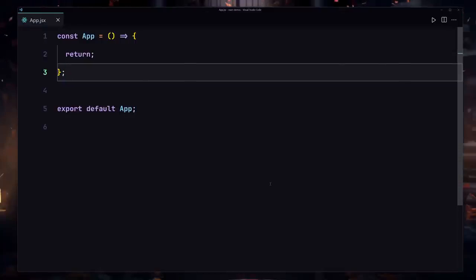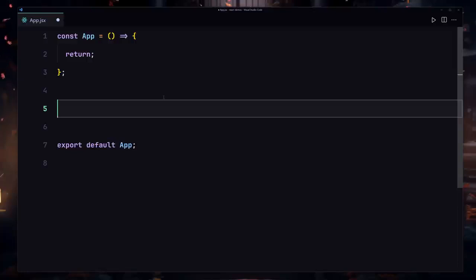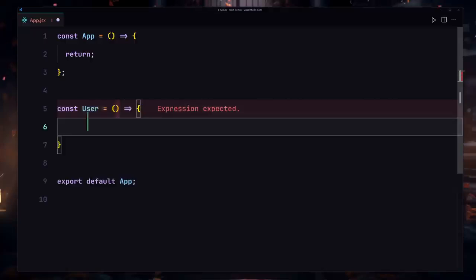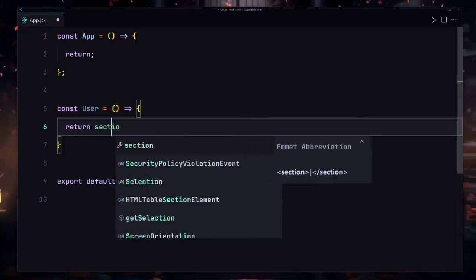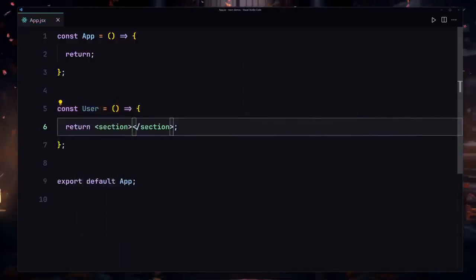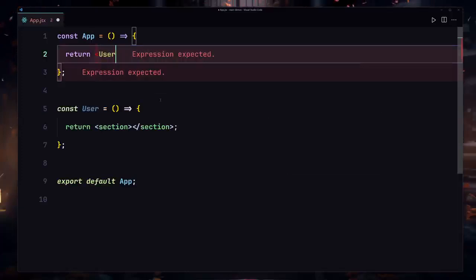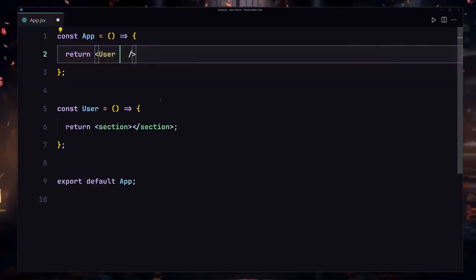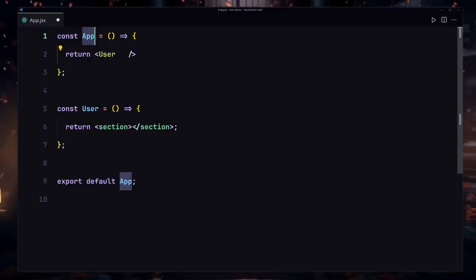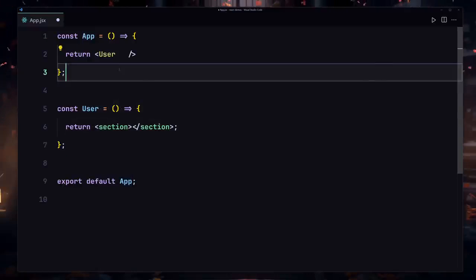Now let's talk about props, like how we are going to pass our data from the parent component to the child component. First of all, we have to create our child component, and then inside that child component we are going to get our props. So I'll create my user component, and inside this user component I'll return my section right here. If I save there, now we have to call or register this component inside this parent component. So I'll use my user component right here, and now we are going to pass our data from this parent component to this child component. So how can you go about doing that?